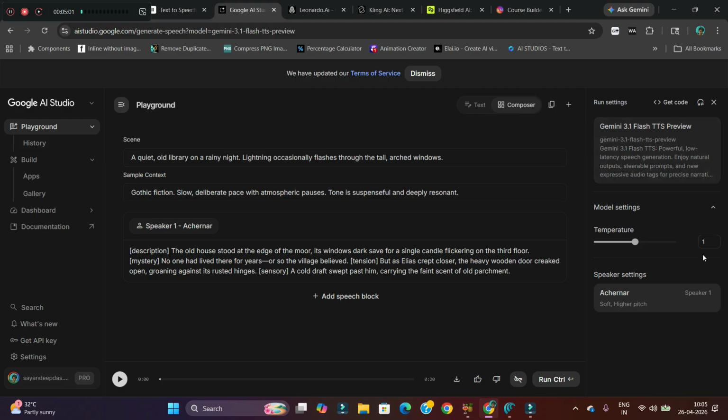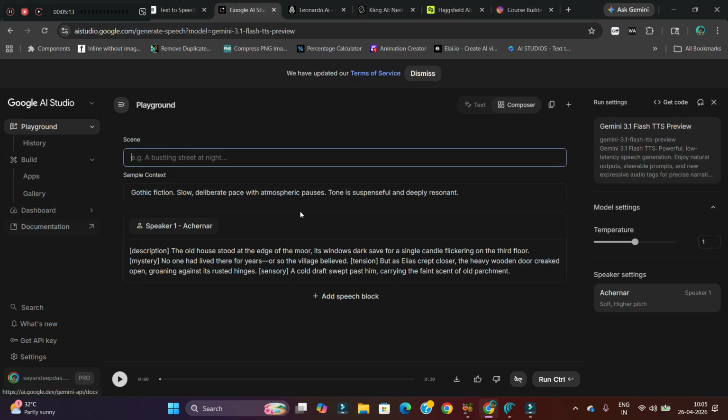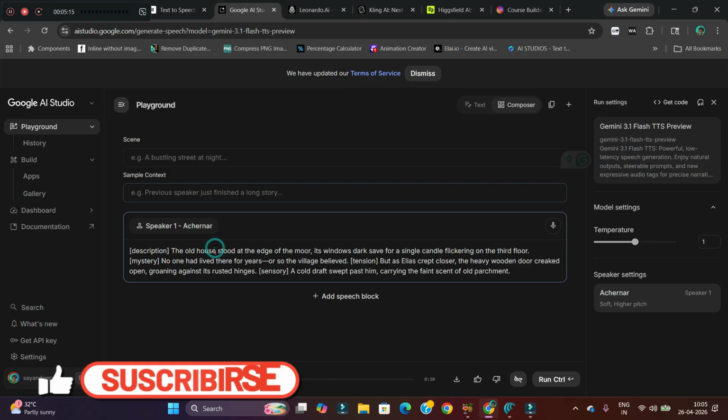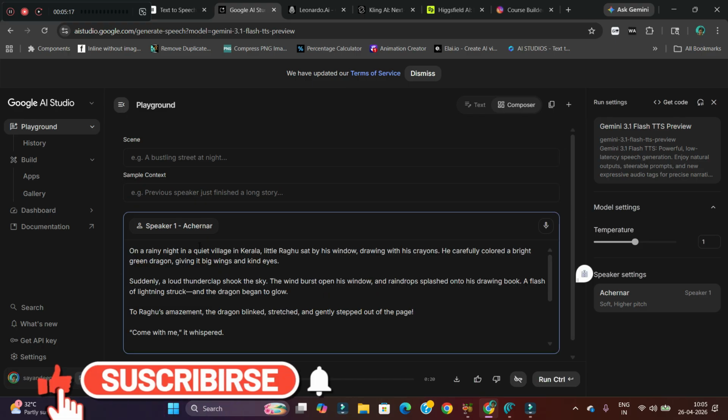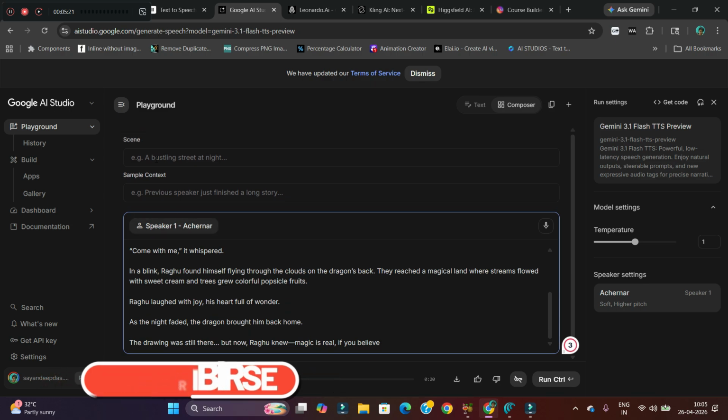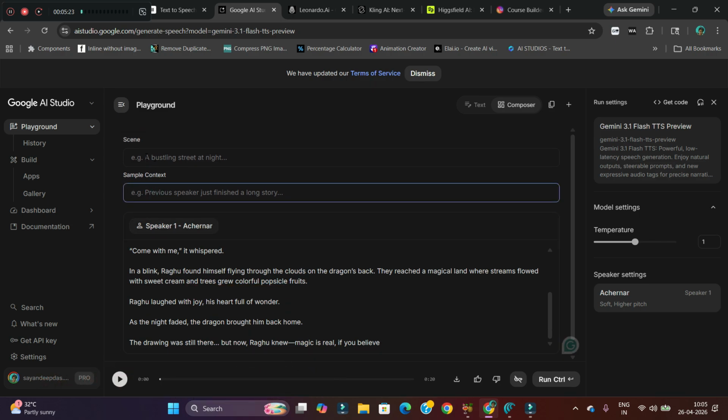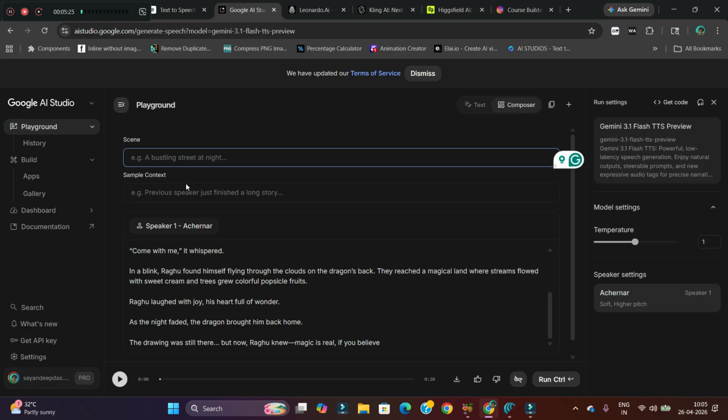As you can see, all these are here. So temperature, you can keep it, you can increase or decrease. I am keeping it by default, and here as I have taken only one artist. So you can just paste it. You can give the context or the scene what is going on, or you can directly run the control.